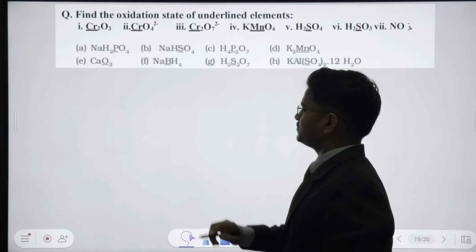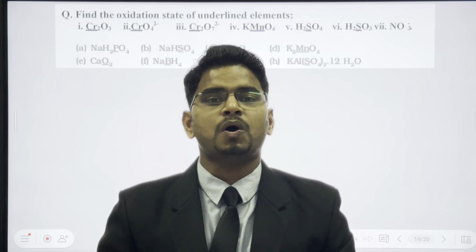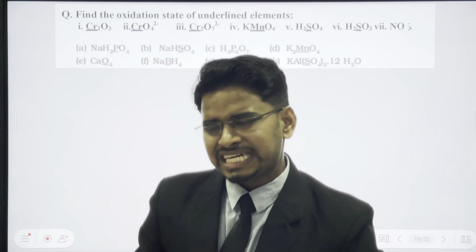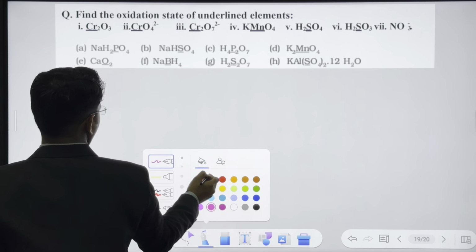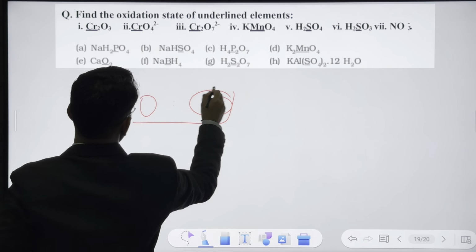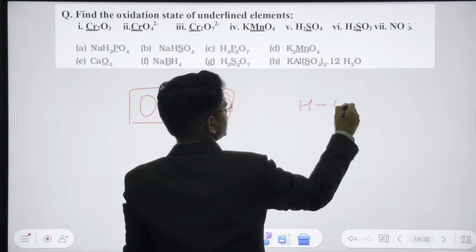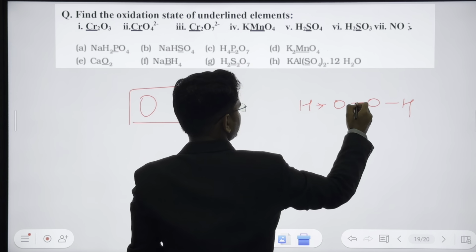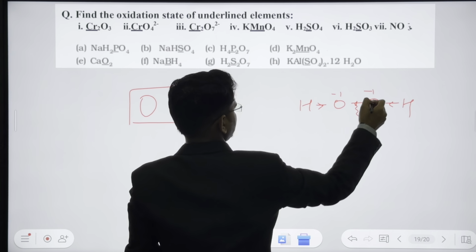Rule number 5. Oxygen is the second most electronegative atom, and we know oxygen has 8 electrons, so it will like to have 2 more electrons. So in 99% of cases, oxygen will have -2 oxidation state. Except some cases. The first case is when you have peroxide. In peroxide, the oxygen cannot pull electrons from the other oxygen, so it will have -1.